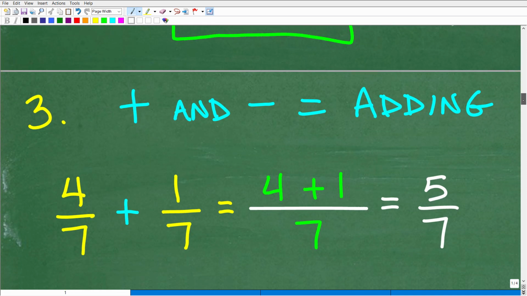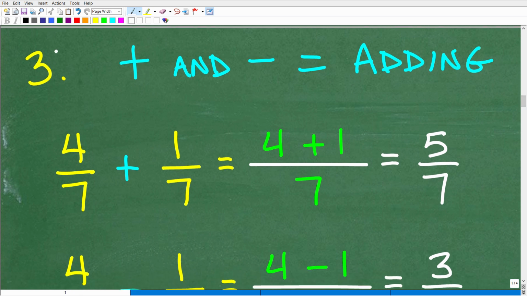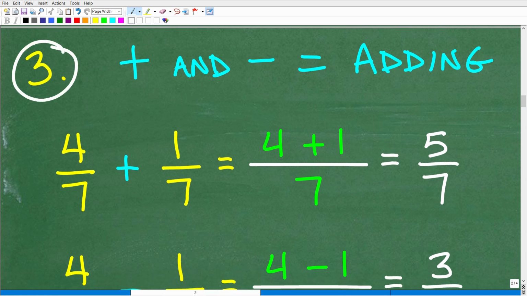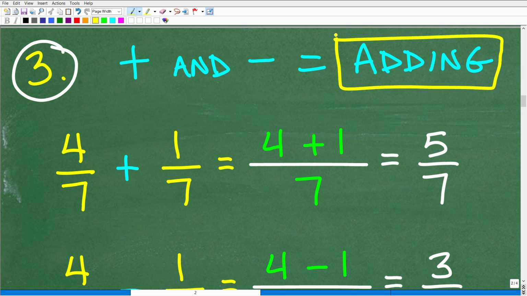All right, so let's get into this third thing here. Of course, I'm going to give you a couple bonus tips here in a second. So let's talk about adding and subtracting fractions. Now, this is where a lot of students have some challenges because this is the area where you may have to be dealing with the lowest common denominator. But I want you to think of this as just learning how to add fractions, okay?